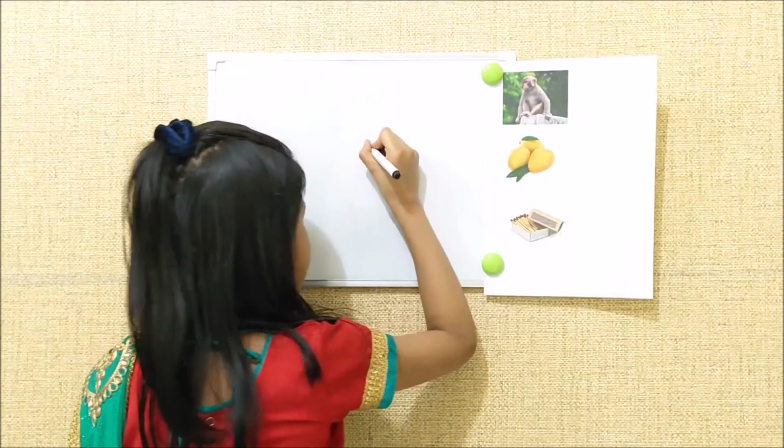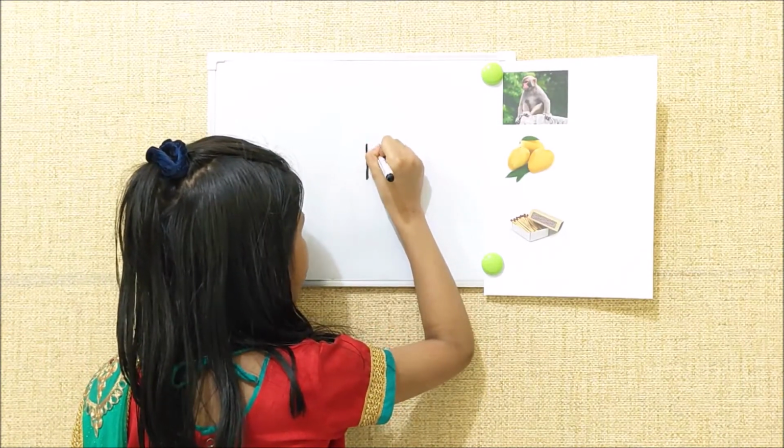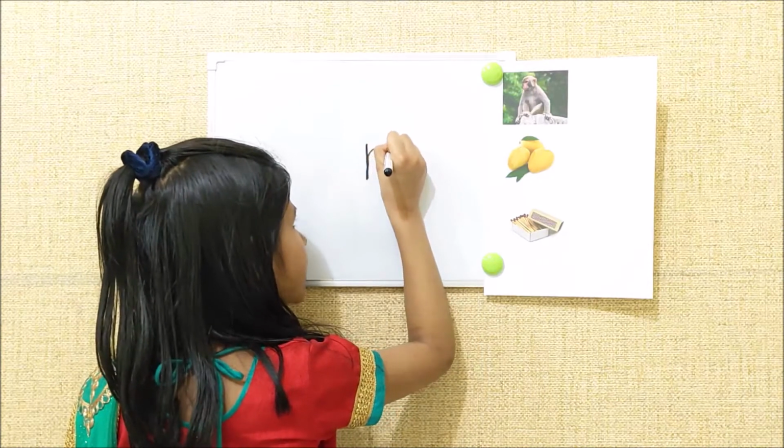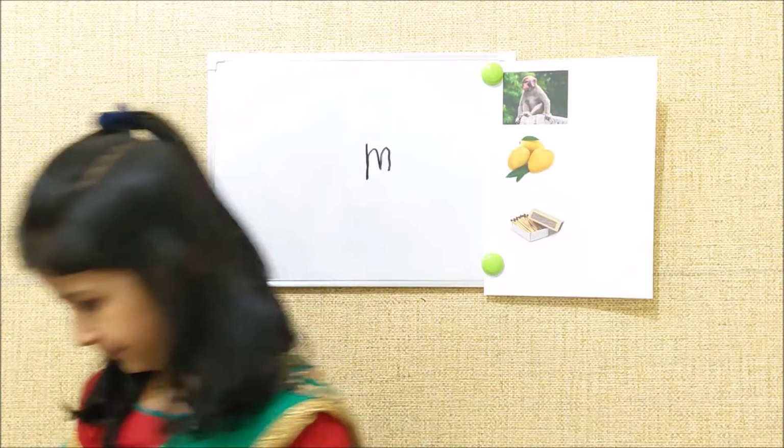First you must write a standing line, then one downward curve, one more downward curve. This is small m.